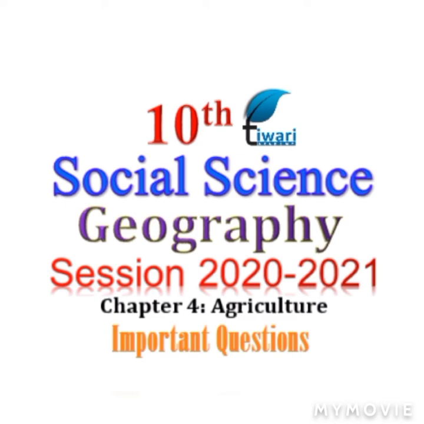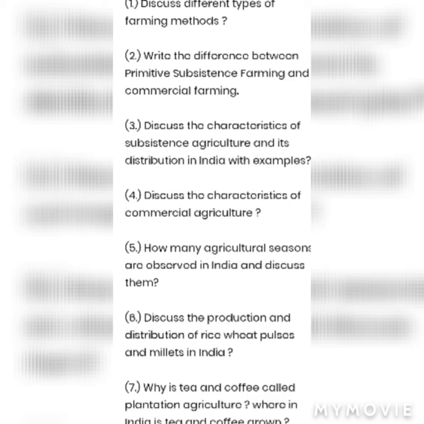So now there are some important questions of chapter Agriculture. These 7 questions are very important. First question is, discuss different types of farming methods. You have learned primitive, intensive subsistence, commercial farming. So this is the answer to question 1. Question 2, write the difference between primitive subsistence farming and commercial farming. This answer is given in the notes. Next, third question, discuss the characteristics of subsistence agriculture and its example.